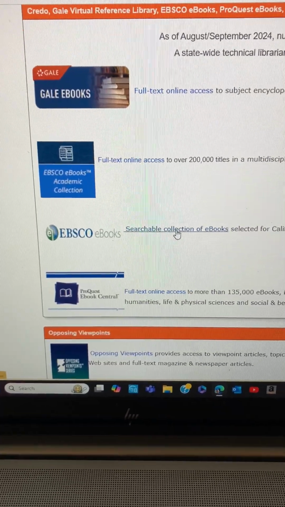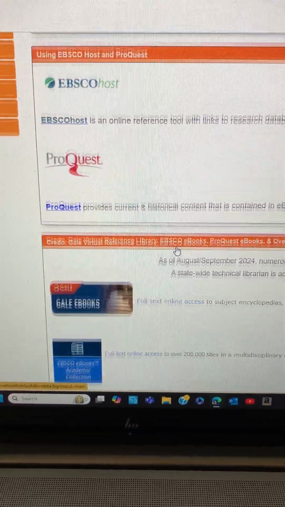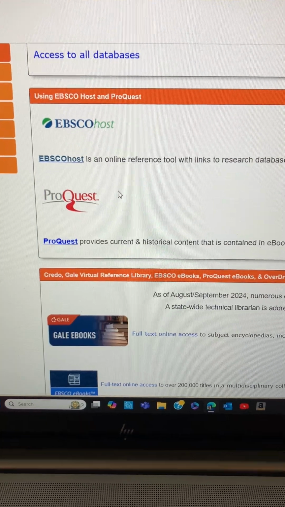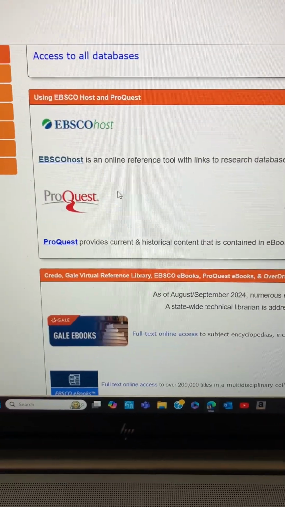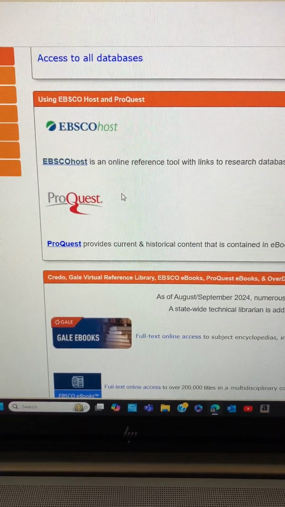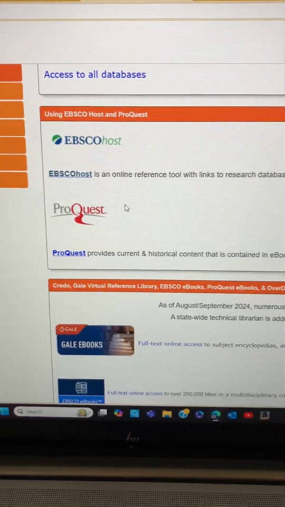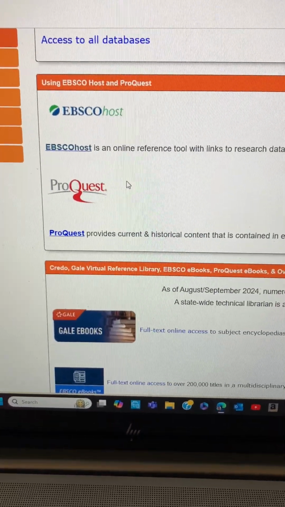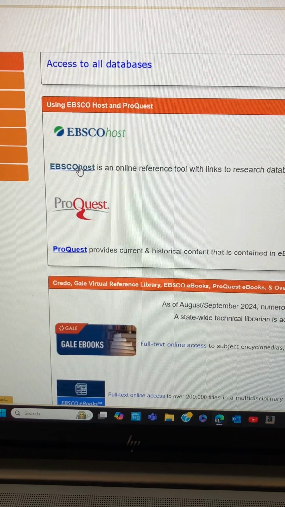Here it is. Now, again, as I mentioned before, ProQuest is a good way of starting a debate because it will give you the pro and con side of an argument, and it gives a very succinct summary of something. But EBSCOhost is going to be much more in-depth and robust. So let's open that up.